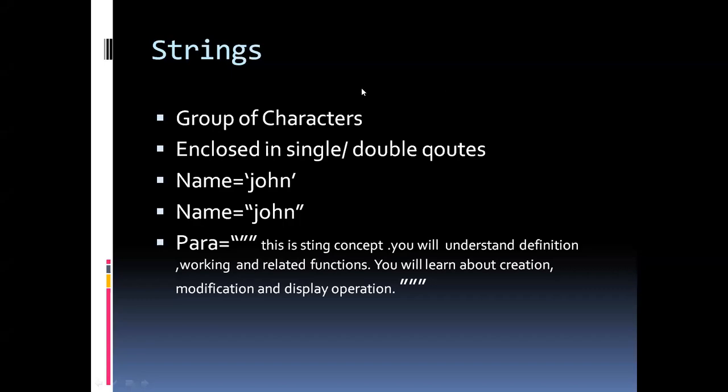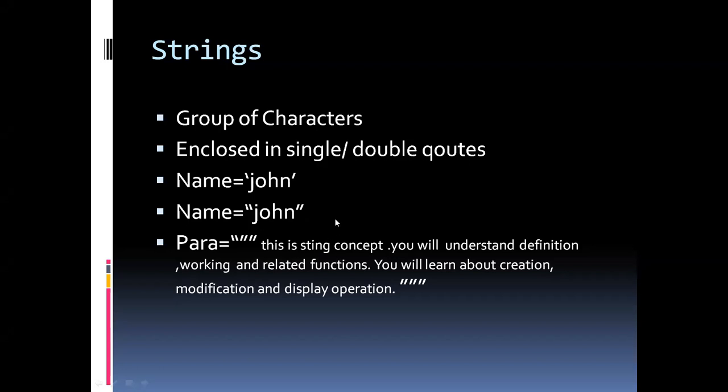So today we will discuss strings. What is a string? It is a group of characters, and how we represent it in Python is that it is enclosed in either single quotation or double quotation. For example, here we have a variable name which can contain a string enclosed in single quotation, John, or it can be written with the help of double quotation, John.